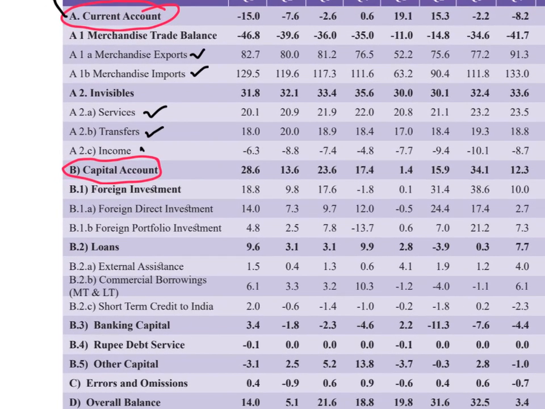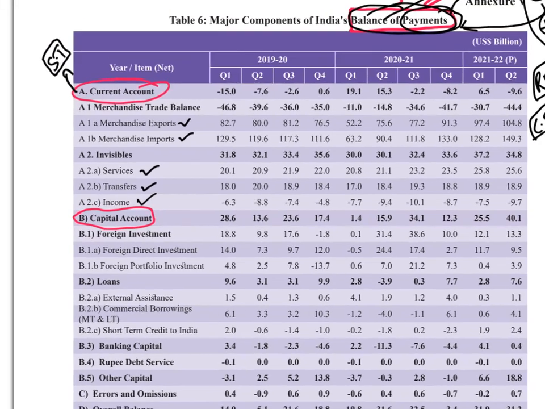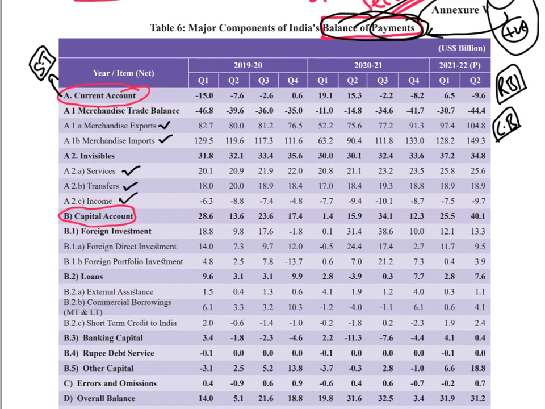And the final, income. What is the meaning of income? Let us say a foreign company establishes business in India and gets profit, and the profit goes out of the country. A foreign company comes to India, sets up business, they get some profit, and they take the money out of the country. So when they come to India and establish business, they are investing some amount into India.